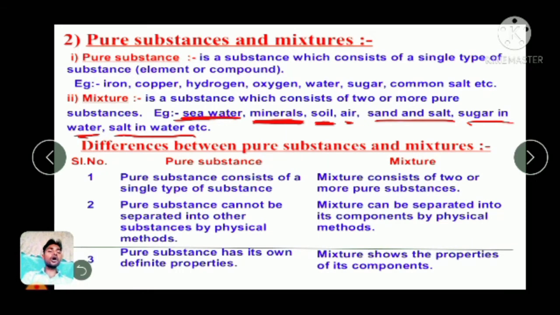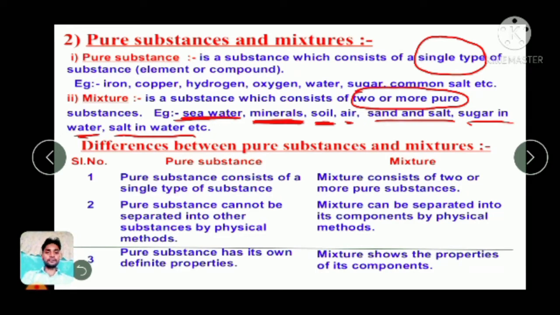So here, if we talk about the differences between pure substances and mixtures, you have to consider that in the case of a pure substance, there is only a single type of substance. But in the case of a mixture, there are two or more substances mixed with each other.